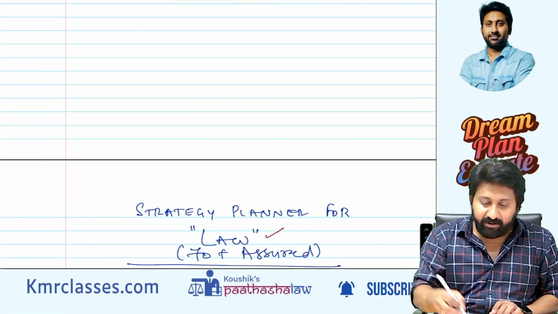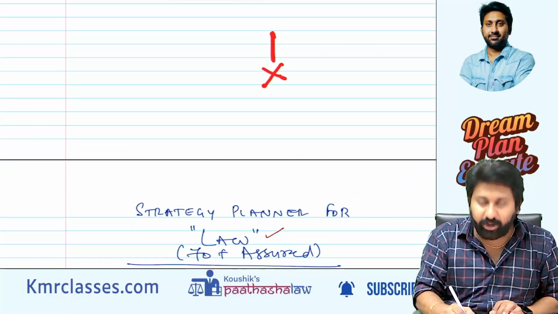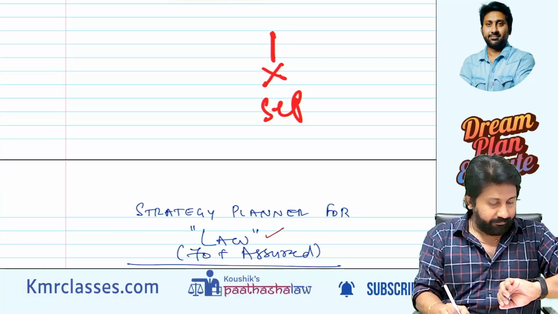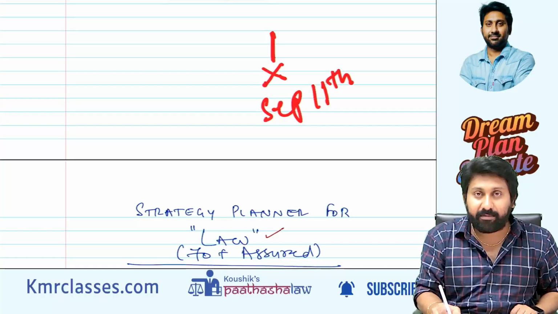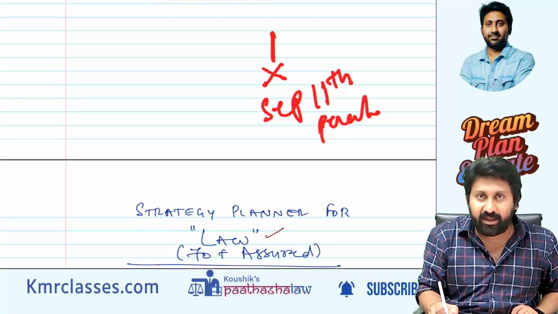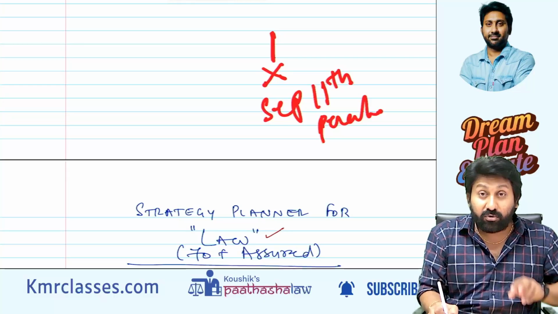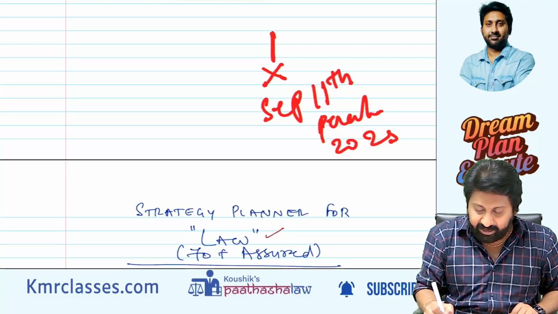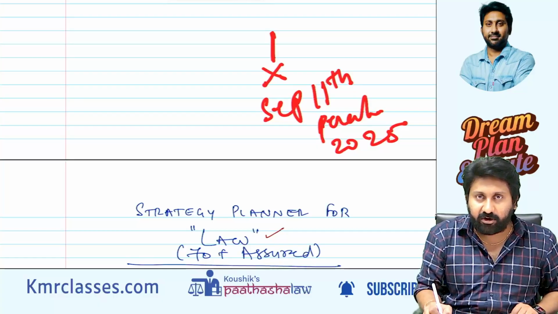For example, if a company committed an offense today, say today is September 11th, and paid a penalty. Now, if you take the 3 preceding financial years, we are in 2025, which falls under 25-26.